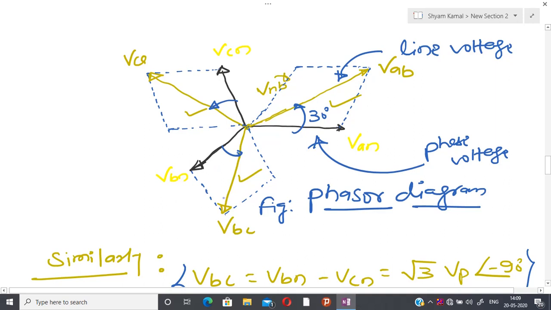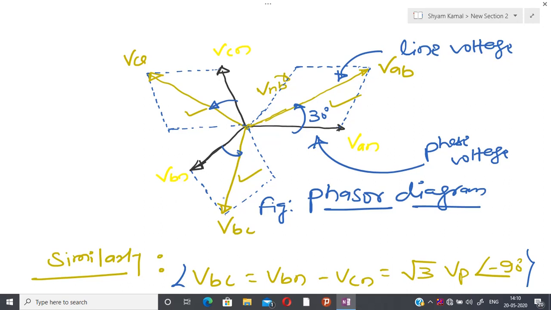Now this is particularly obvious, and we also know that the sum of phase voltages is 0. Similarly the sum of line voltages is also 0, because in the previous class we have already seen this.